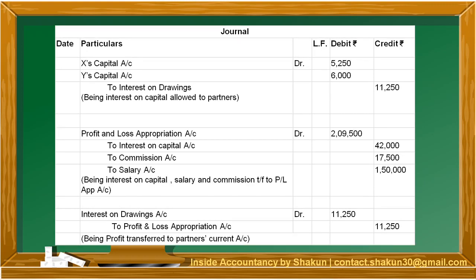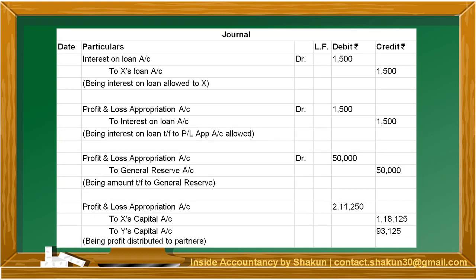The next entry is regarding interest on drawings, which is an income. Hence, it is credited and the partner's capital account is debited. The next two entries are regarding the transfer of these appropriations and incomes to P&L appropriation account. I have done a combined entry for all the three appropriations by transferring them together to P&L appropriation debit side. The last entry on the page that you can see is for the transfer of interest on drawings to profit and loss appropriation account.